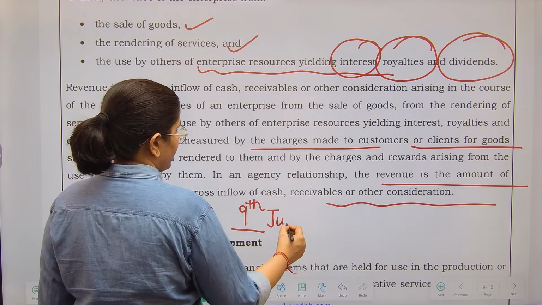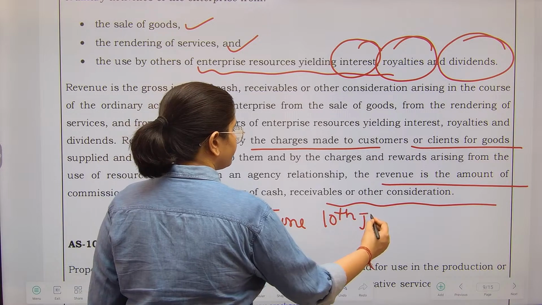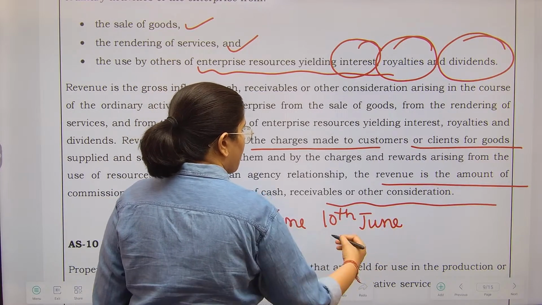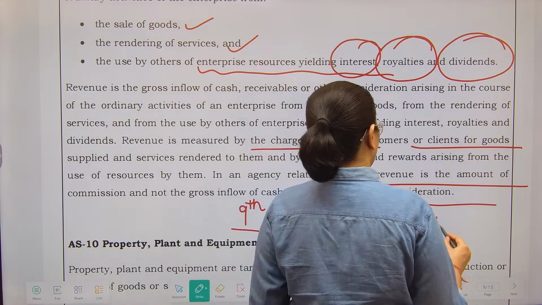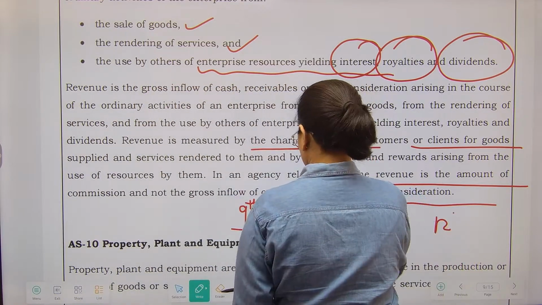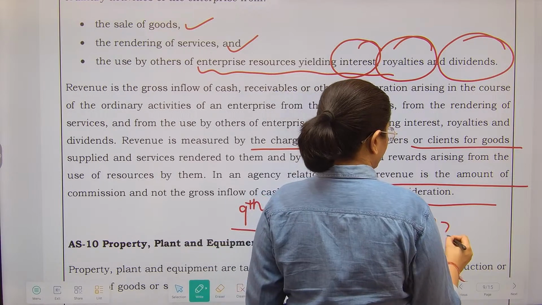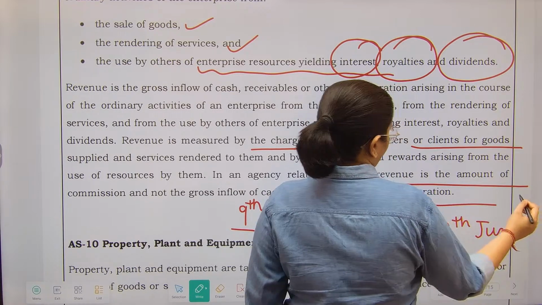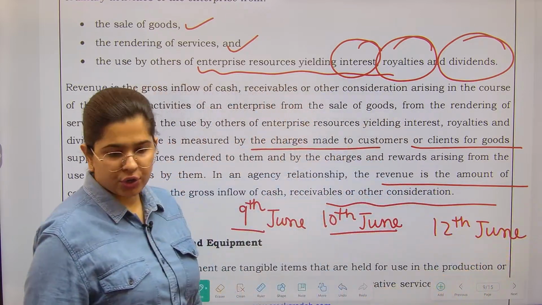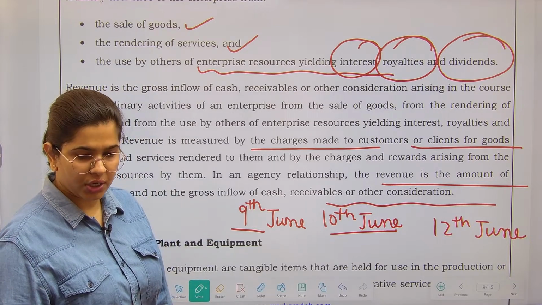Okay, I received the payment on 10th of June, and I raised an invoice on 12th of June. So on which day should I recognize the revenue? On which day should I do revenue recognition?